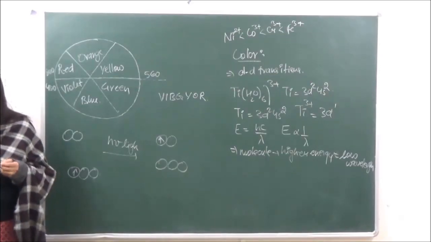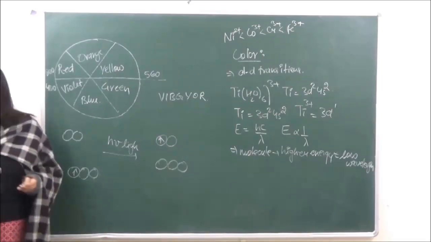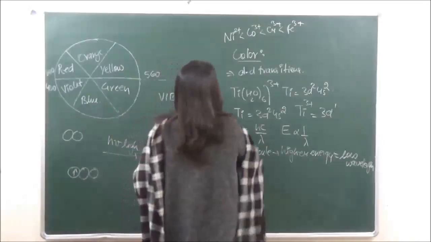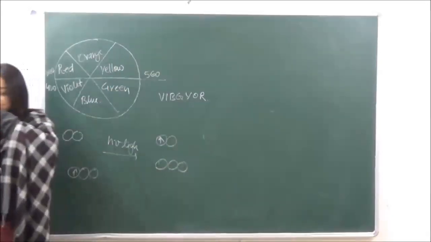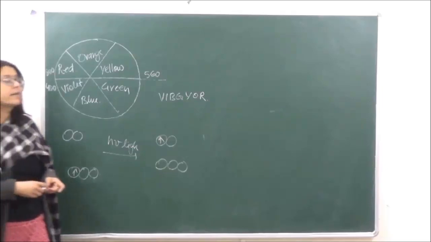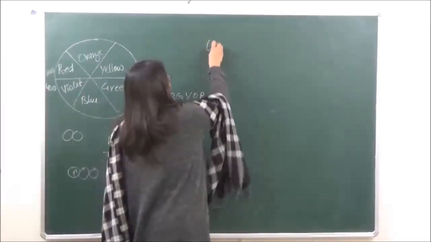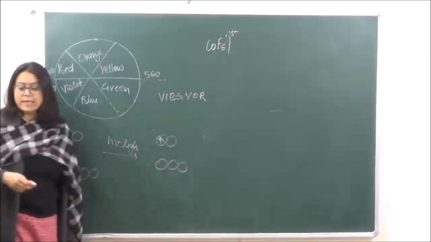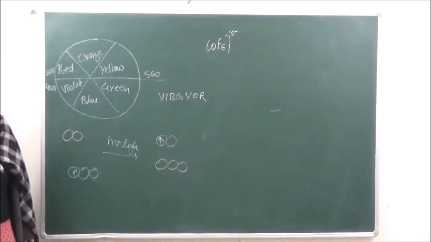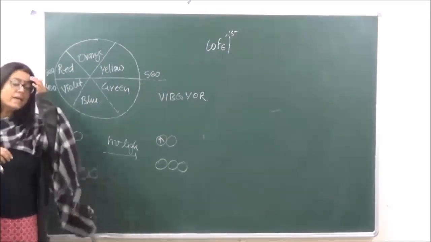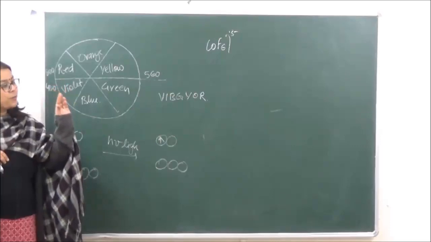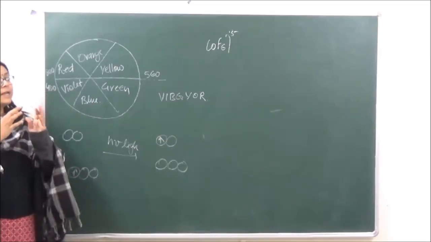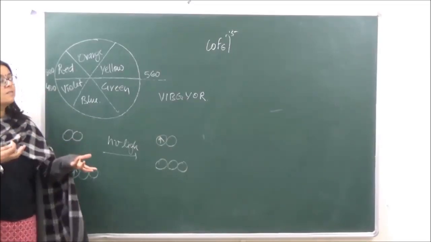Now on the basis of this, when we are taking an example of a complex ion, let's see what wavelength it is absorbing and what it is emitting. Over here, we are taking coordination complexes of cobalt with different ligands. You will see the weak field ligands, like [CoF6]3-, we know that fluorine is a weak field ligand. In case of a weak field ligand, the crystal field energy is going to be less. So it is going to absorb radiations of higher wavelength, because energy is inversely proportional to wavelength.